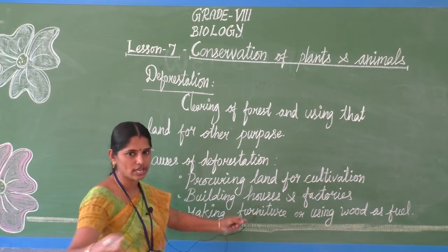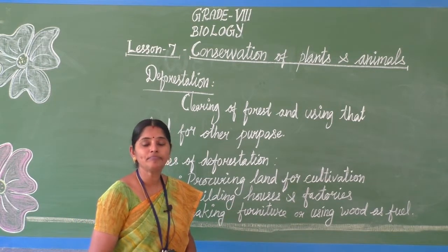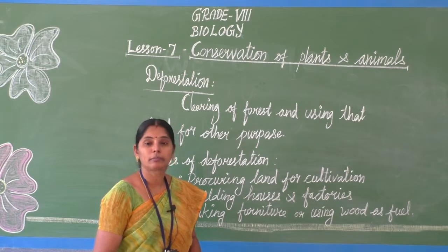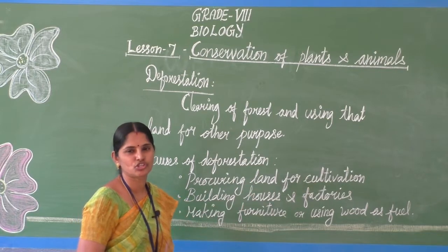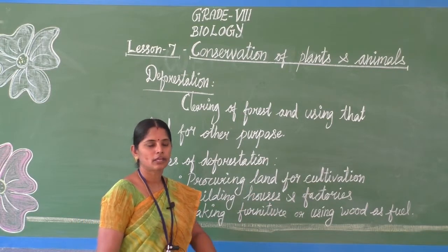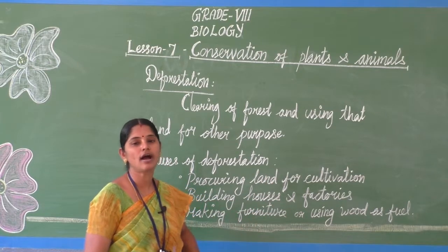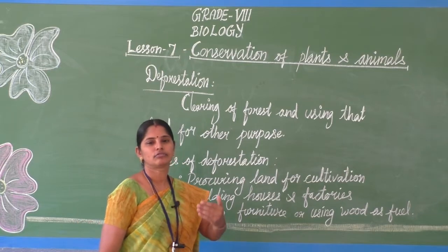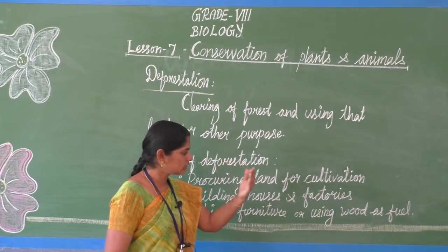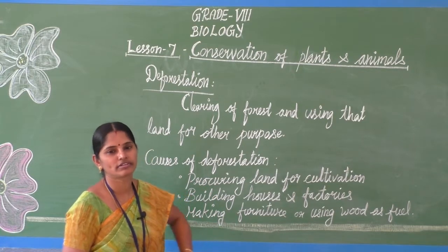If large areas are there, a factory may apply for permission to construct a building over the region, away from the city, away from the town area. They ask the government, they apply, then the government gives the permission to build a factory over there.